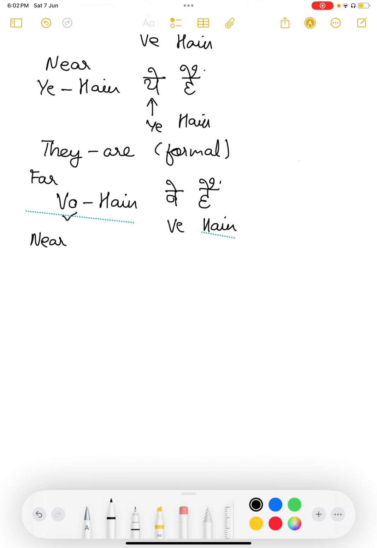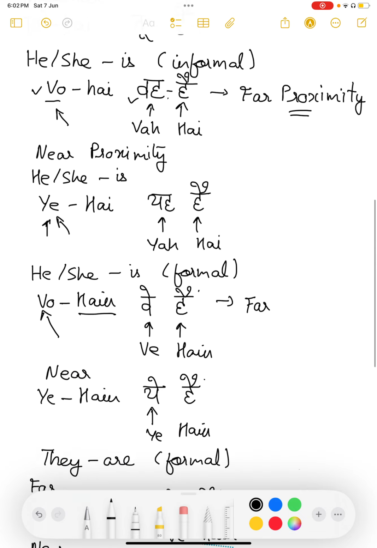If they are standing near us, then we use ye hain. This is for near proximity. You would notice that for he, she, and they, we are using the same pronouns wo and ye. Wo, far proximity, ye, near proximity. If it's a formal address, then you end the pair with hain, nasal. If it's an informal address, then you end the pair with hai. Okay. So these are all our pronouns.